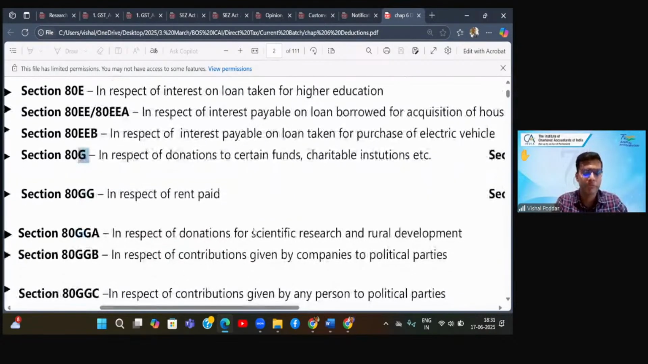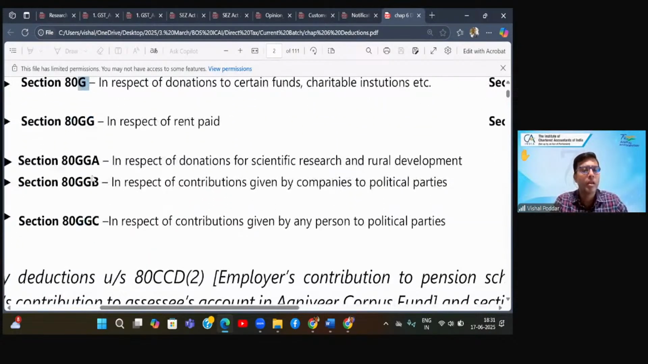Another example: you again have donations, 80GGA, 80GGB, 80GGC, right? Though they have not used the word donation, they have used the word contribution. Contribution means donation because you're not getting anything in return. Now, how do you remember this? Same rule. G for God, and for God there is donation, right? So this is how I remember that this is also for donation.